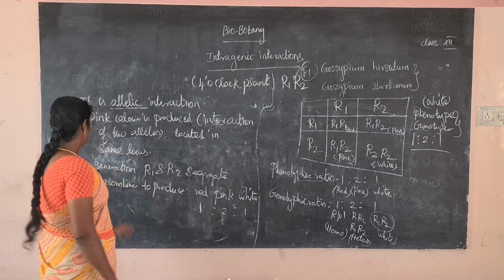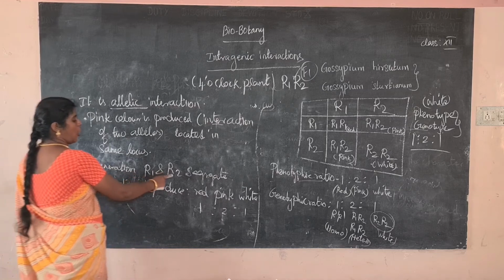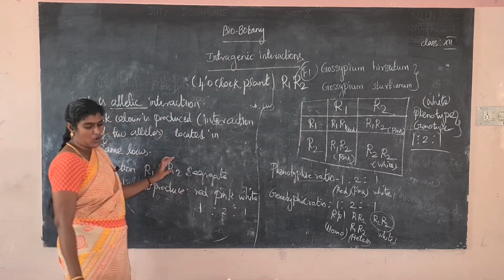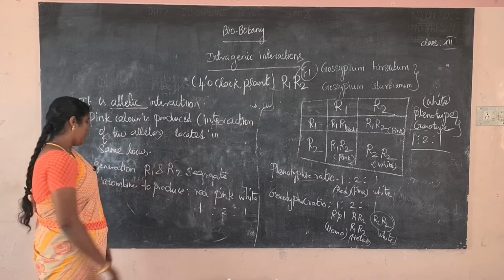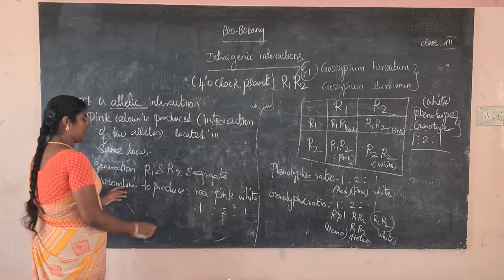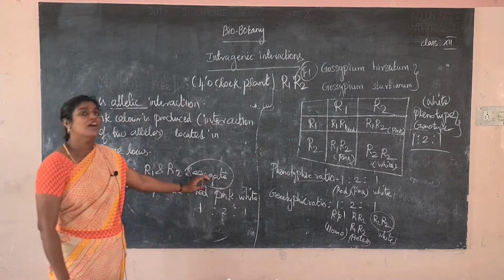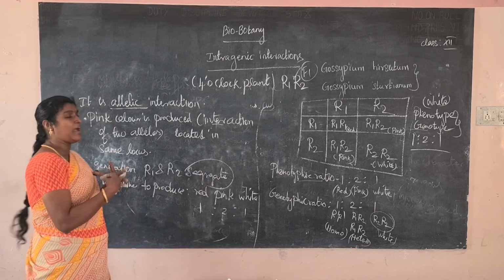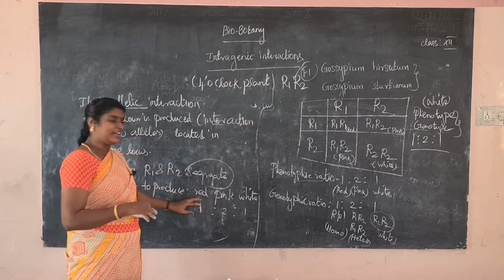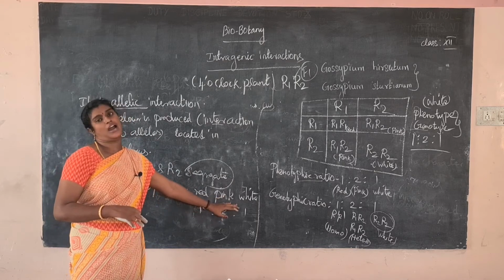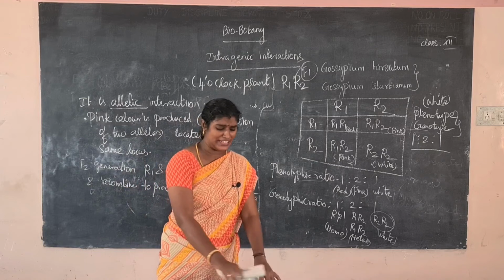Do you understand? What is the meaning of the F2 generation? R1 and R2 are the alleles of the gene. The genes segregate. What is the meaning of segregate? They separate, so they follow Mendel's law. They segregate and recombine to produce three colors. What are the three colors? Red color, pink color and white color.